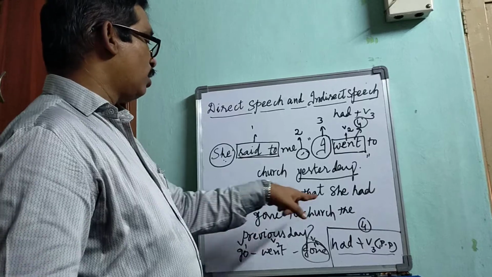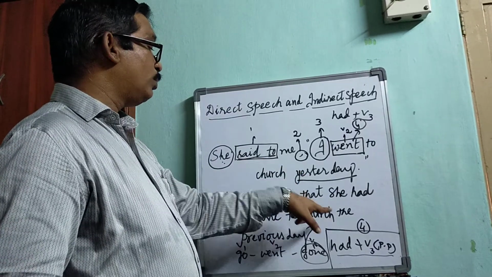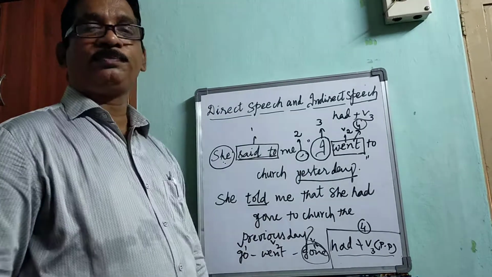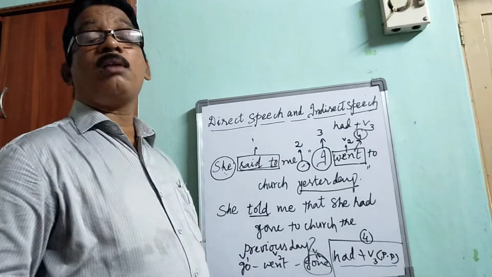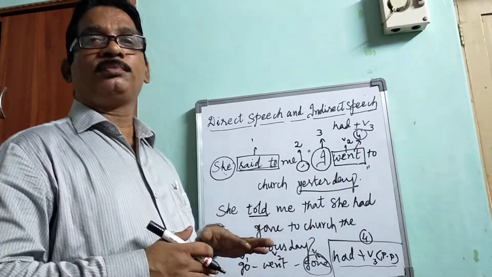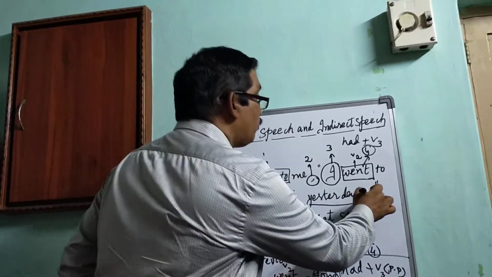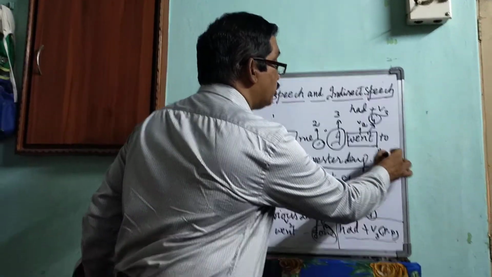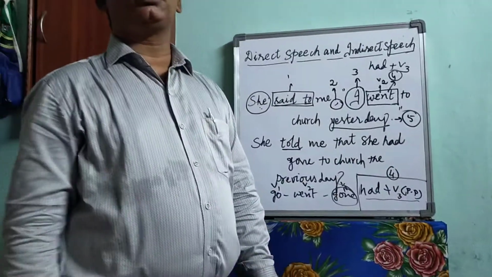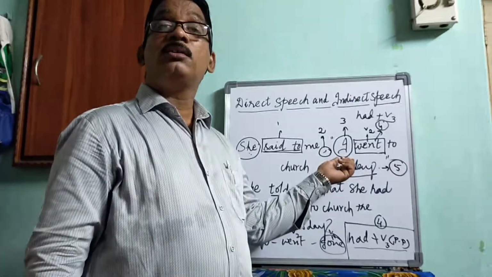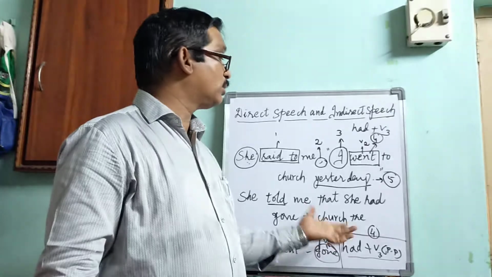So here, yesterday should be changed to the previous day. This is the fifth rule. The adverb of time should be changed. So here, the previous day.